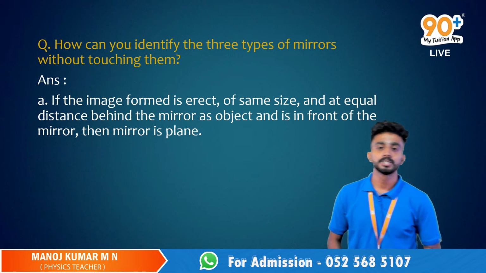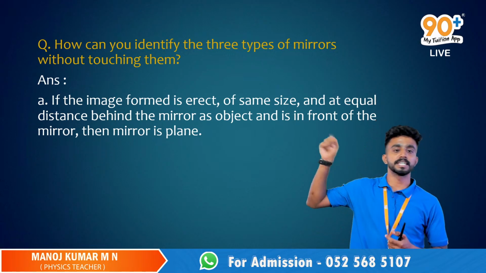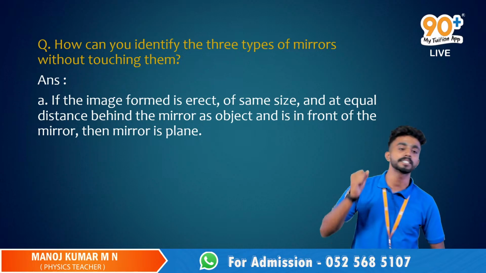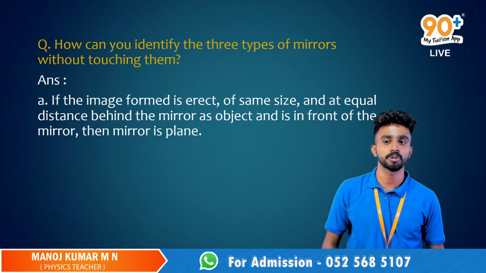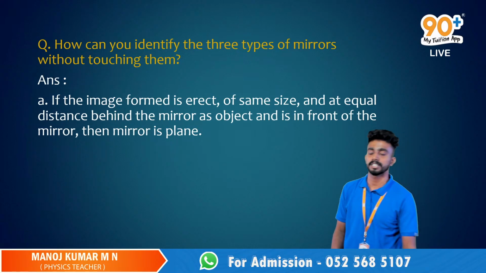I understand it. So, Kaushal, what do you think? In the case of a concave mirror, how will we mention it? How will we give the features, or how will we identify it without touching it?